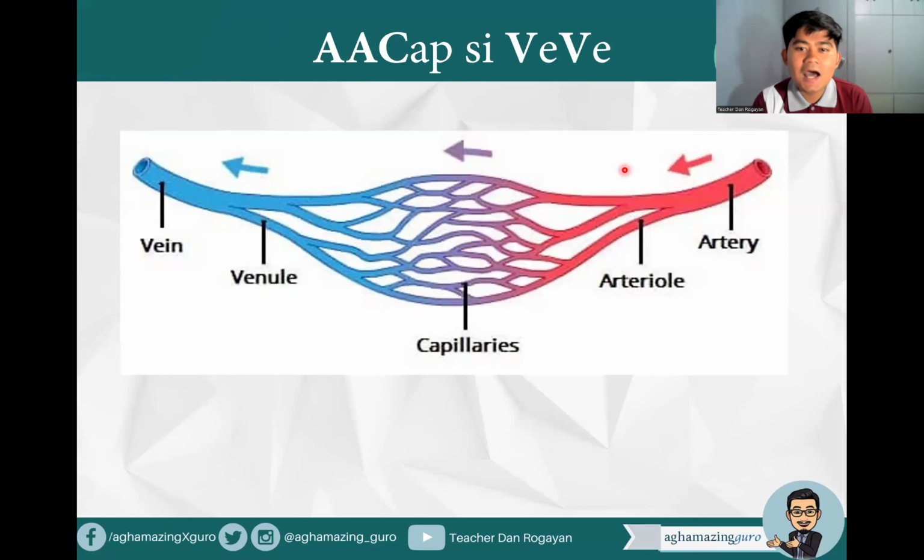So that is aakap si Veve. Diba? Aakap si Veve. That's from the heart back to the heart. Pero back to the heart from the heart, siyempre, aakap si Bebe pa rin, pero babaliktarin nyo lang yan. That's the veins, venules, capillaries, arterioles, and artery. But because the question is from the heart, back to the heart, that's artery, arteriole, capillaries, venule, and the vein.